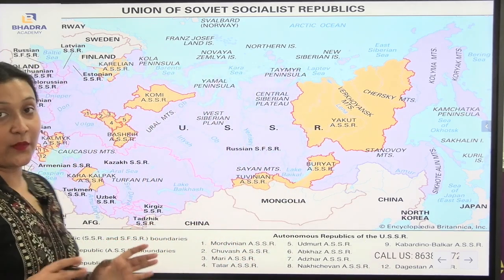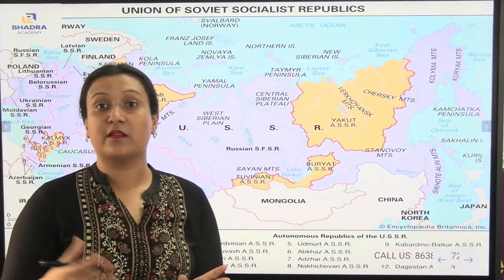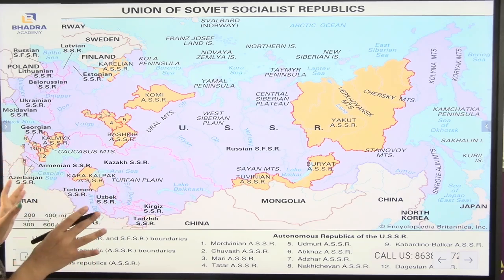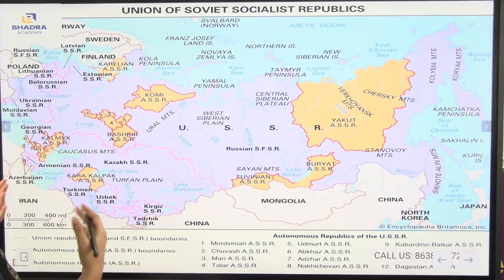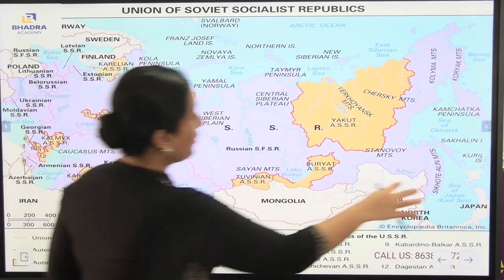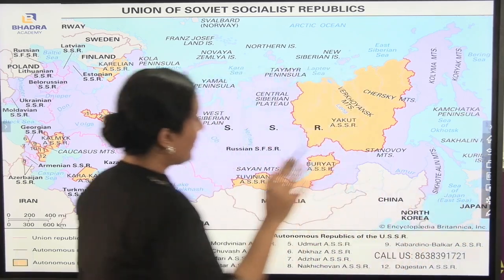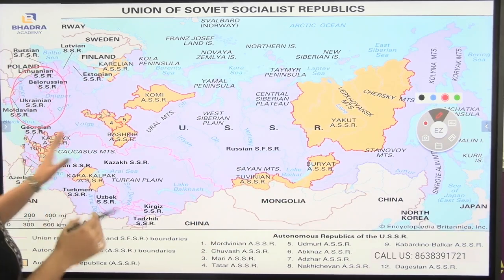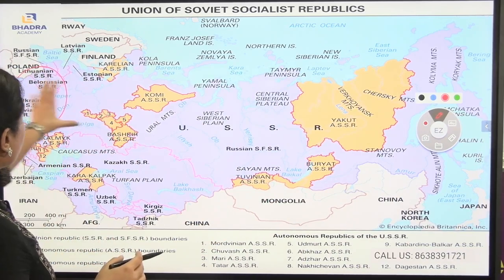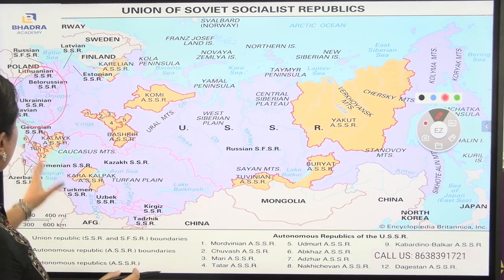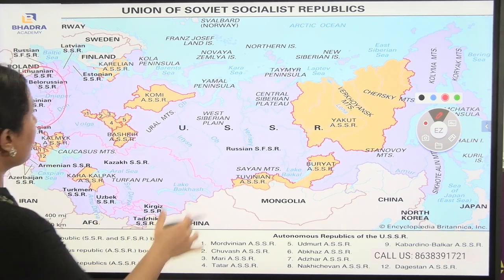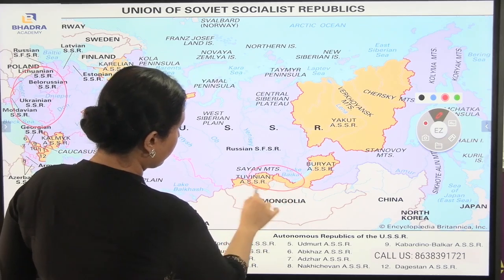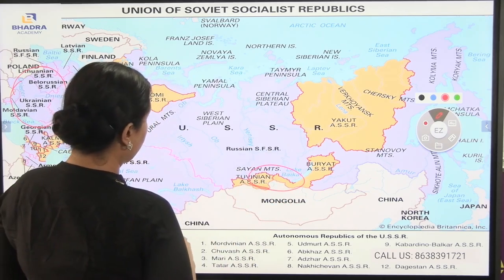Now, before coming into the topic, let us discuss the USSR map. This is the USSR during the 1950s. Let me remind you, you can see Ukraine here. During that time, Ukraine was under the USSR, but after some years Ukraine became its own country. Here is the whole territory of the USSR. Also, parts of Mongolia were under the USSR during that time.